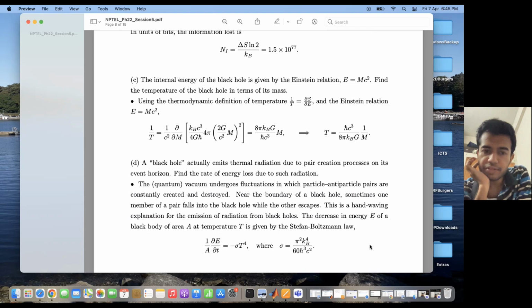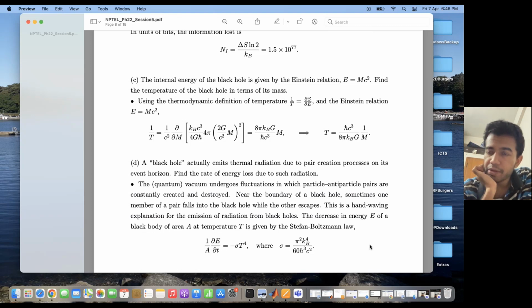So the decrease in energy: if I treat the black hole as a black body of area A at a temperature T, then I can use the Stefan-Boltzmann law to find the rate of energy lost due to such radiation. So what does the Stefan-Boltzmann law state? It states that the energy flux per unit area per unit time is given by sigma T to the power 4.